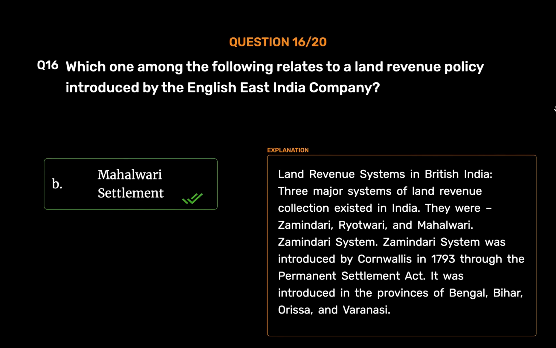Mahalwadi Settlement. Land revenue systems in British India. 3 major systems of land revenue collection existed in India. They were Zamindari, Rayatwadi, and Mahalwadi. Zamindari system was introduced by Cornwallis in 1793 through the Permanent Settlement Act. It was introduced in the provinces of Bengal, Bihar, Orissa, and Varanasi.